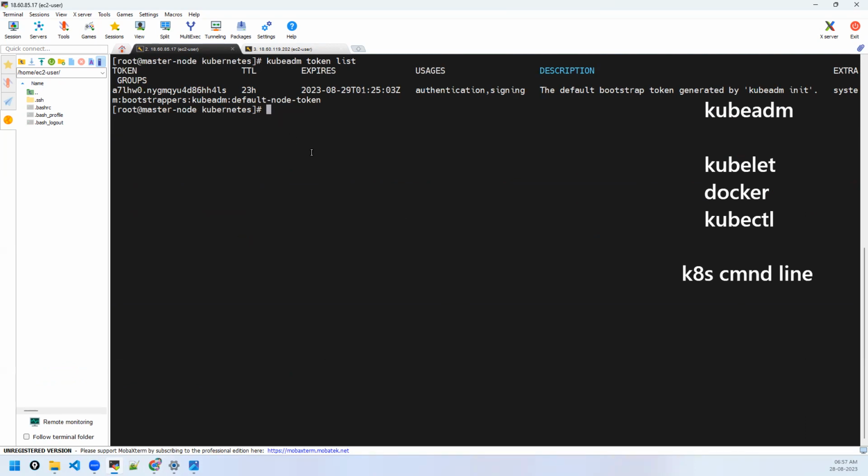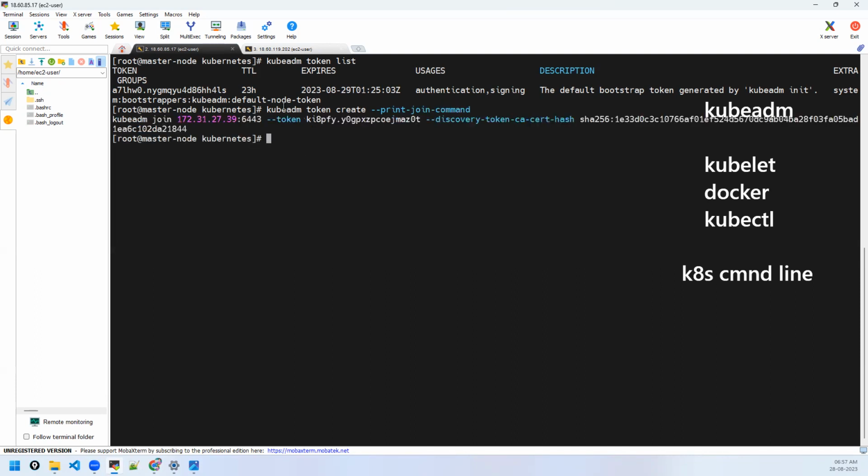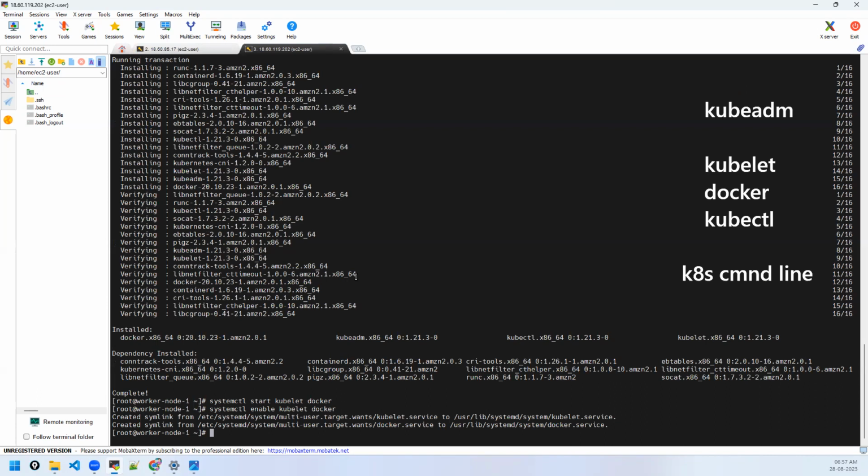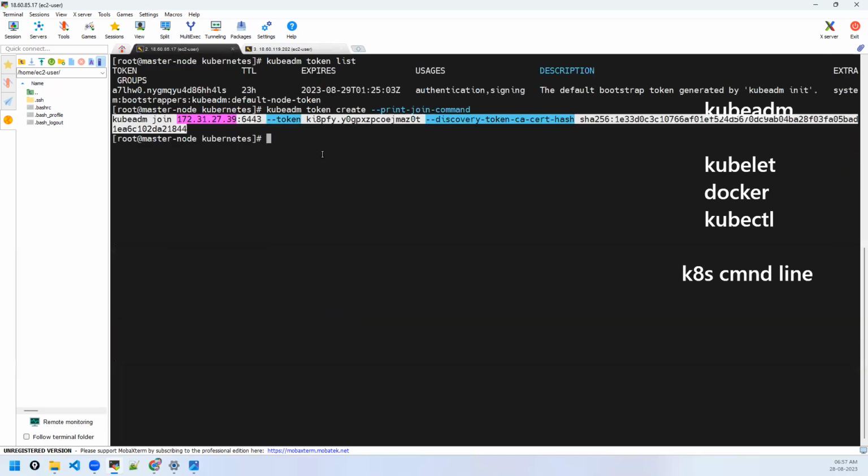But this is not the one. You can do one thing. Kubeadm token create, print join command, also we need to join, right? This is the one. So let's first do this. Let's take this and run it on any other worker node, whichever you want to connect. I want this worker node to be connected to the cluster, run this token.